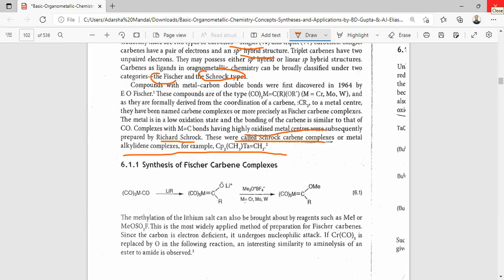Methylation of the lithium salt can also be brought about by reagents such as methyl iodide. These are the most widely applied methods for preparation of Fischer carbene. Here, with M(CO)6, the alkyl lithium salt will react to form this intermediate.